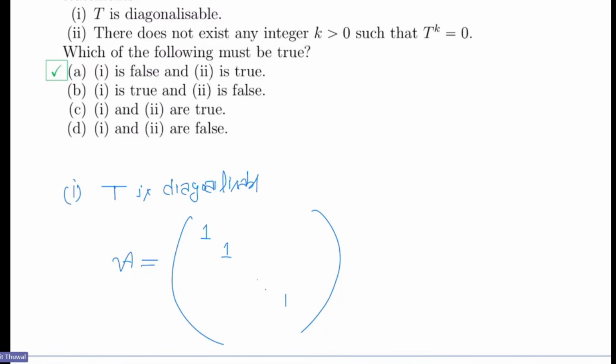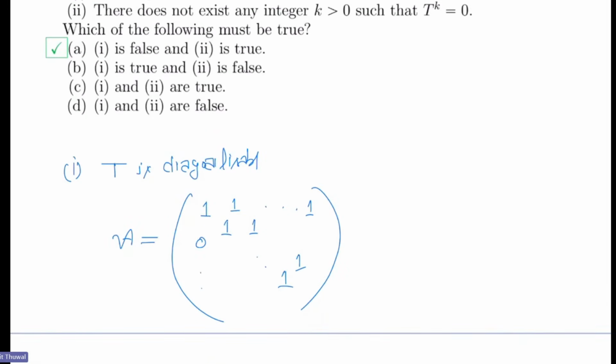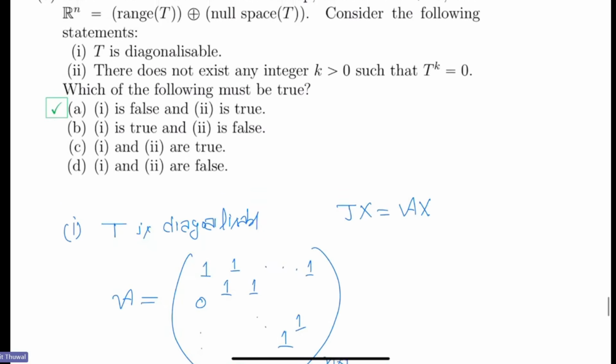So let me take this one: 1, 1, dot, dot, dot, all this is a Jordan block of order n. We define the linear transformation T by this matrix A.